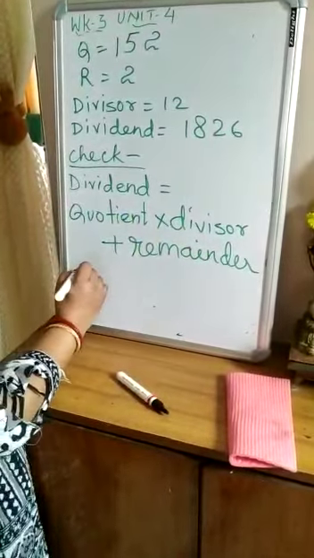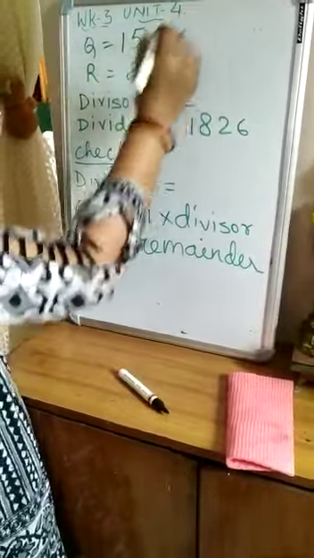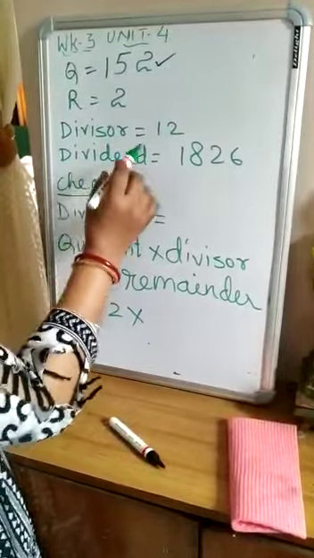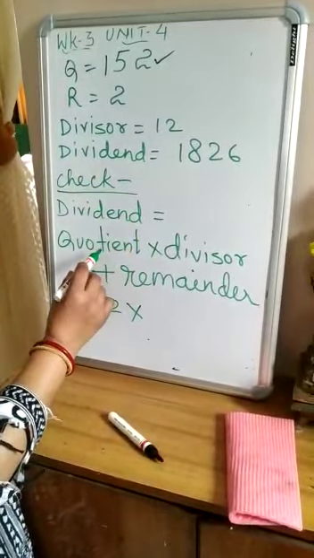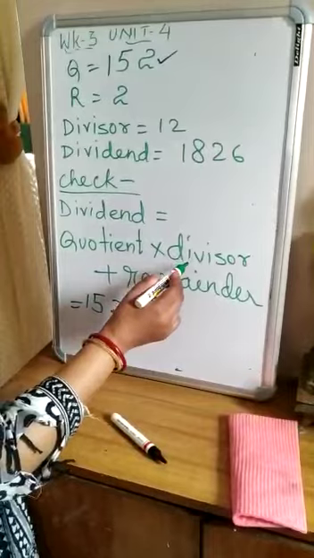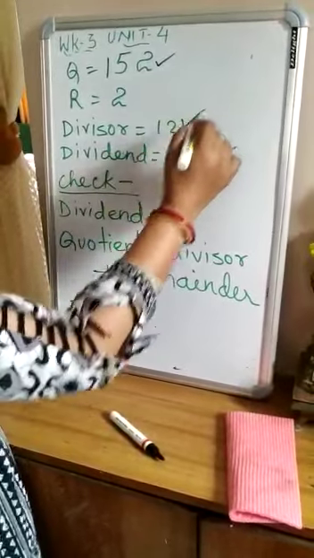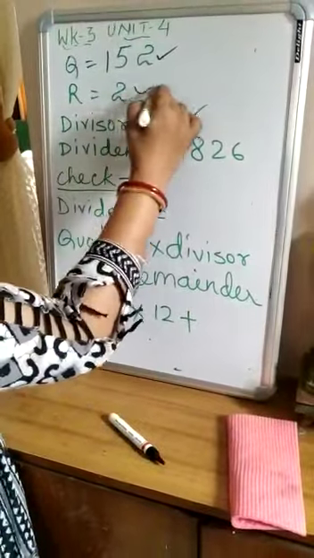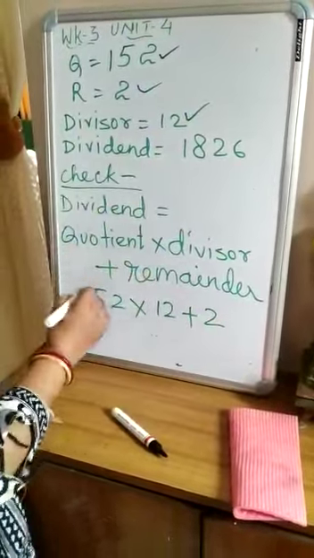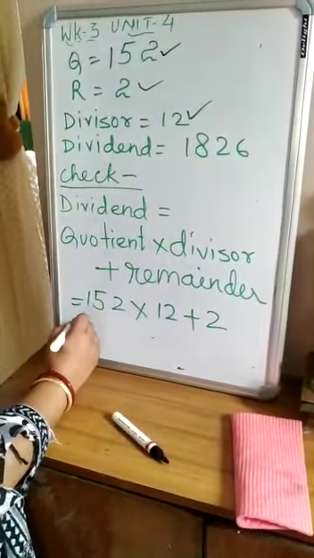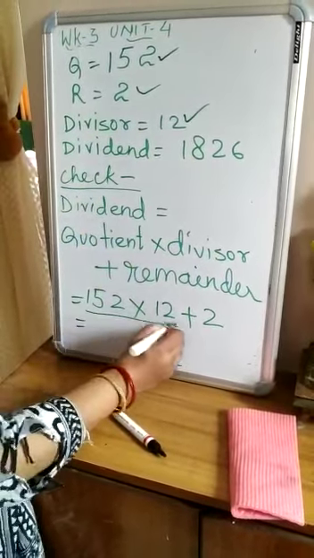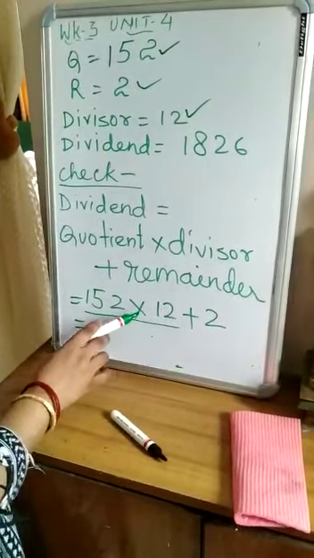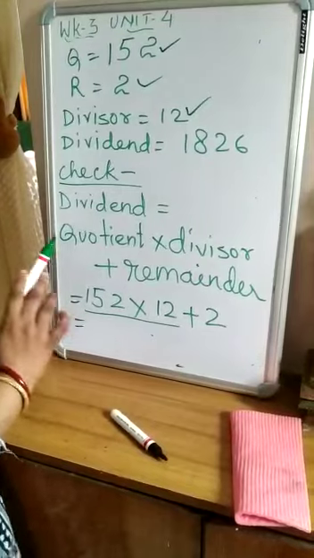What is the quotient? Quotient is 152, multiplied by divisor. Divisor is 12. And what is the remainder? Remainder is 2. Okay. We will see whether this dividend comes or not. So we have to firstly multiply. Always when we simplify using BODMAS, we firstly solve the multiplication operation.